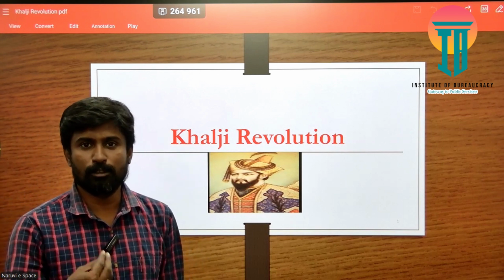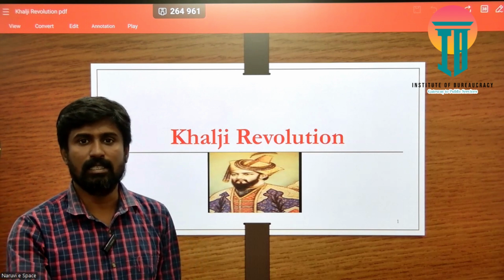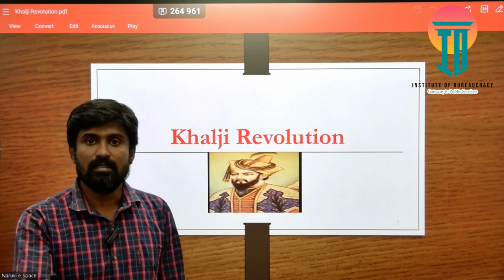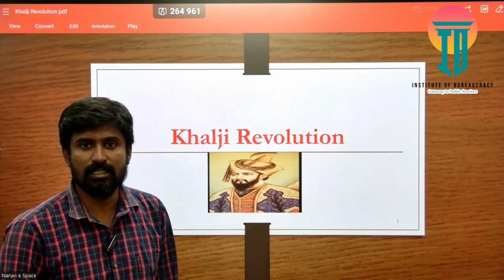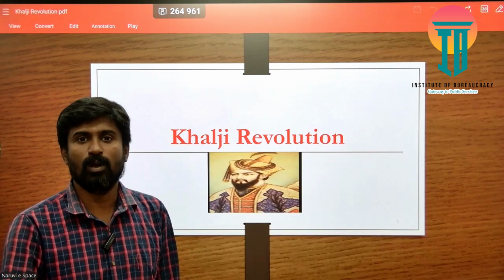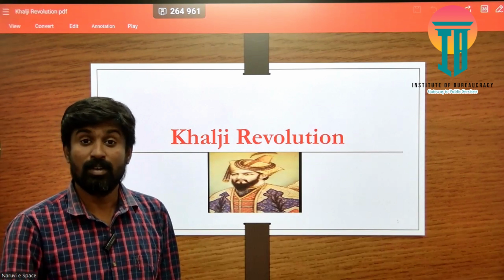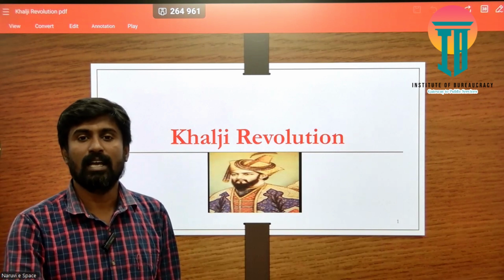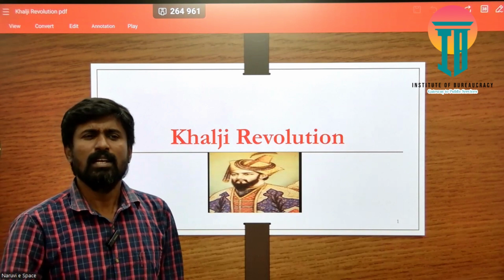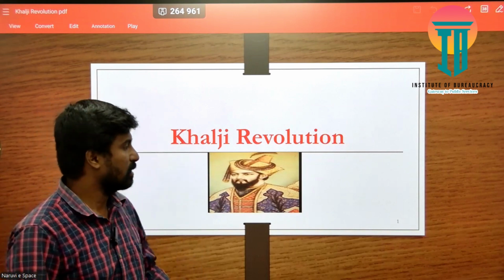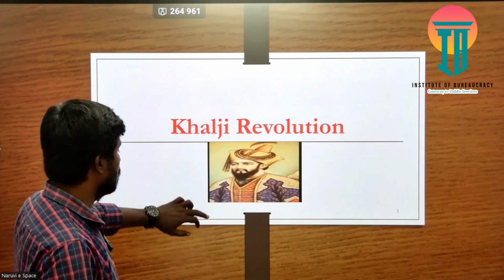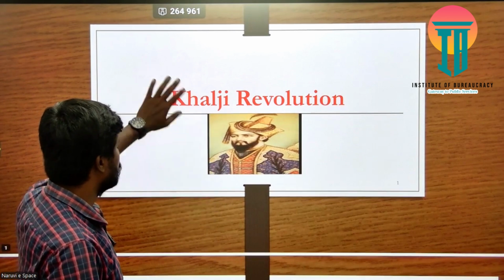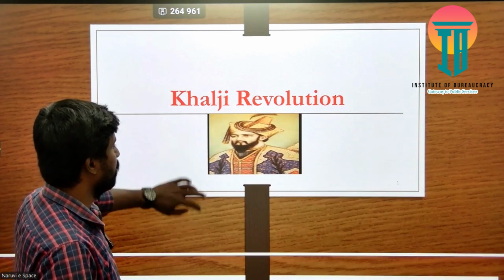For the mere establishment of one dynasty we call it a revolution, but when other Delhi Sultanate dynasties were established, we did not call it a revolution. There are many reasons regarding the establishment of Khalji rule in medieval India.